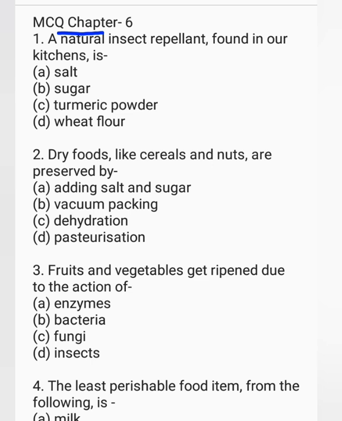A natural insect repellent found in our kitchens is salt, sugar, turmeric powder, wheat flour. The correct option is turmeric powder. Dry fruits like cereals and nuts are preserved by adding salt and sugar, vacuum packing, dehydration, pasteurization. The correct option is vacuum packing. Fruits and vegetables get ripened due to the action of enzymes, bacteria, fungi, insects. The correct option is enzymes.